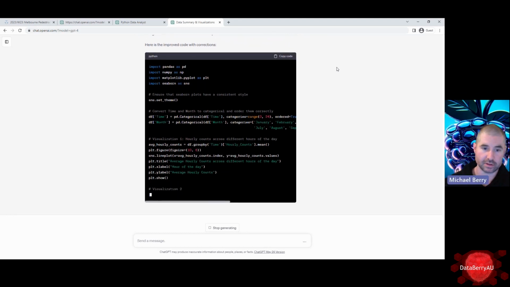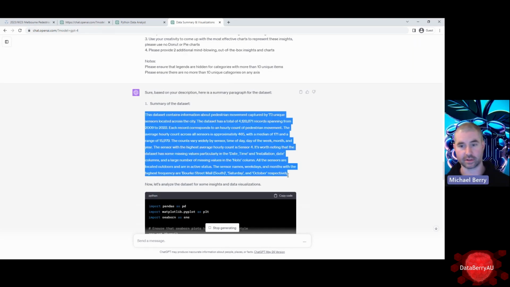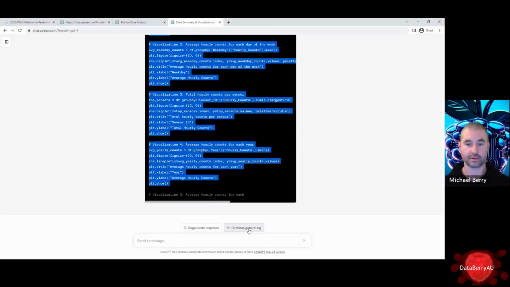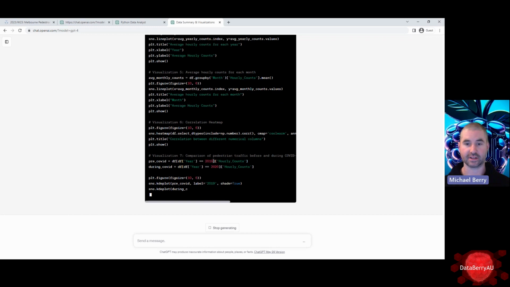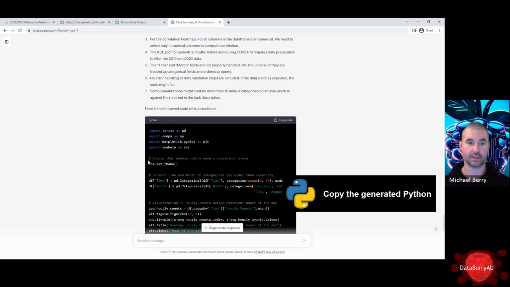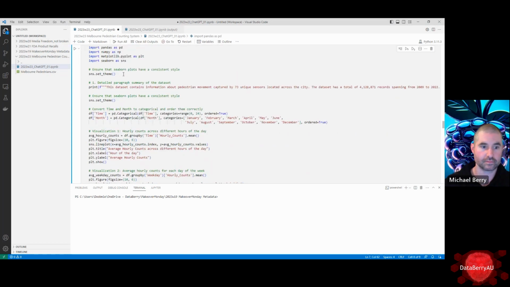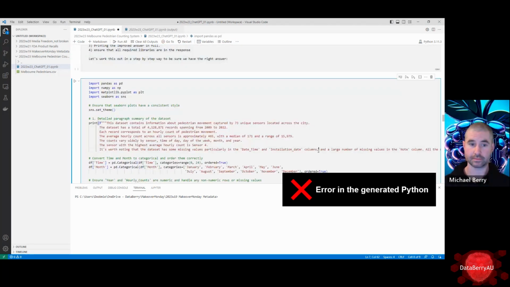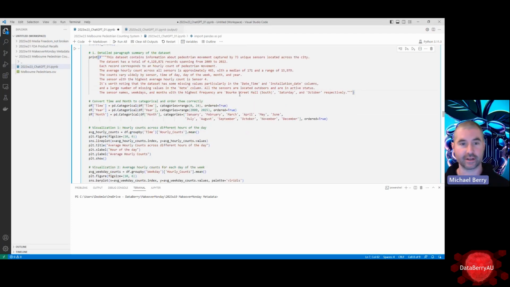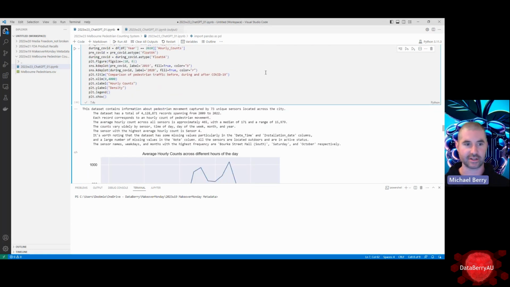So it's still ignored its summarization. Here we go. We're going to copy this. Interesting that it has picked up that COVID influence as well. Just going to copy all of this out. So after some debugging and some stumbling through the Python, I have got those visualizations to work.